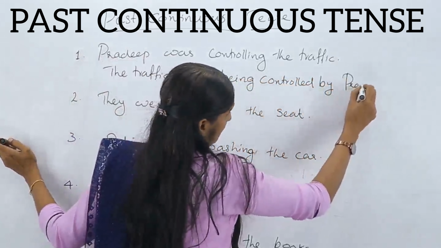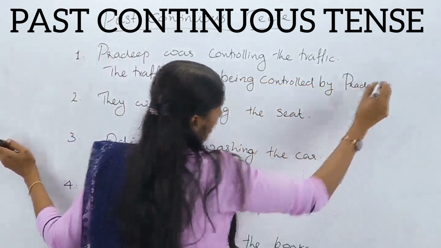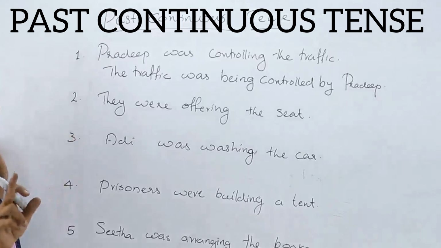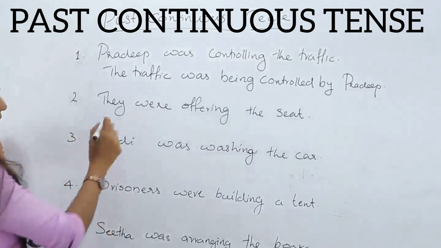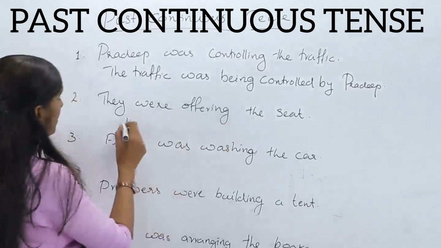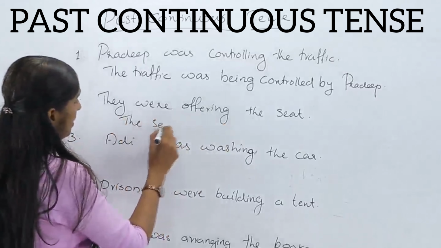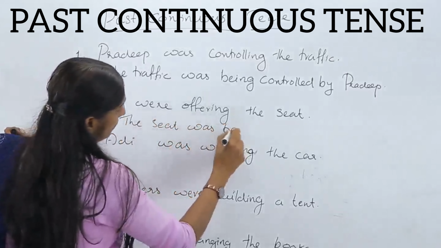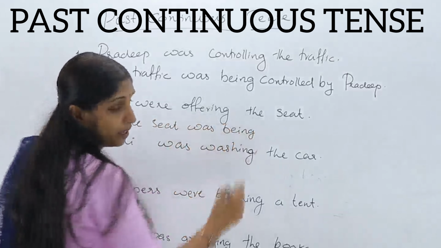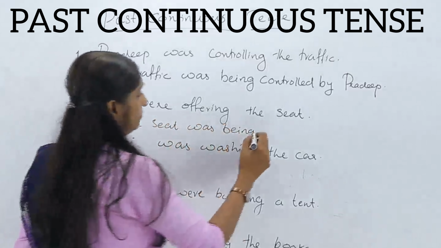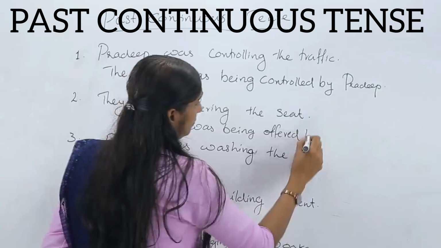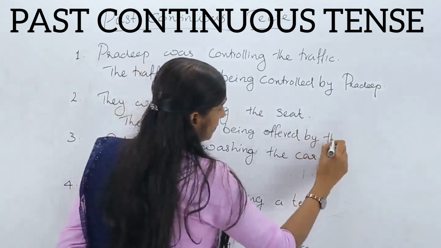Okay. The traffic was being controlled by Pradeep. And the second, they were offering the seat. The seat was being offered by them.